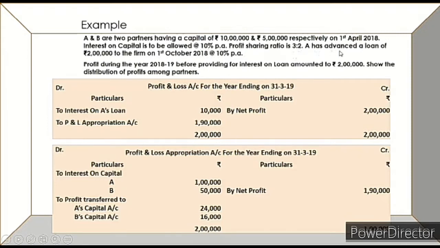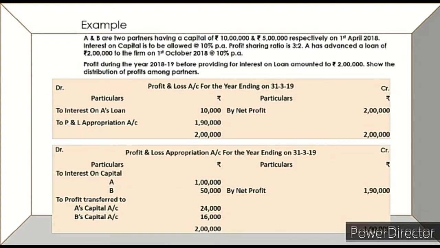A has advanced a loan of rupees 2 lakh to the firm on 1st October 2018 at the rate of 10% per annum. Profit during the year before providing for interest on loan amounted to rupees 2 lakh. You are required to show distribution of profits among partners.